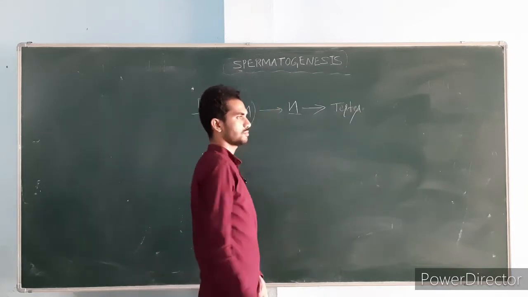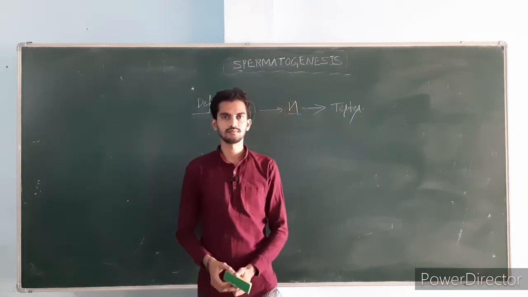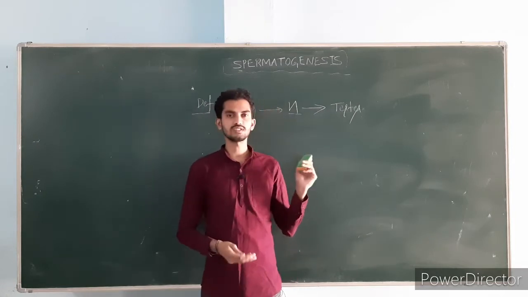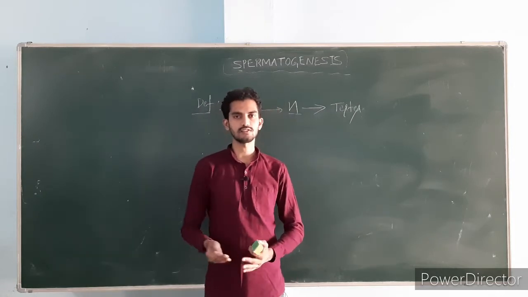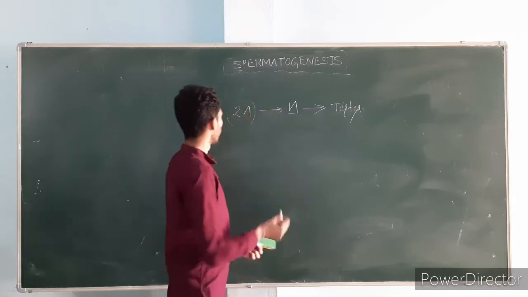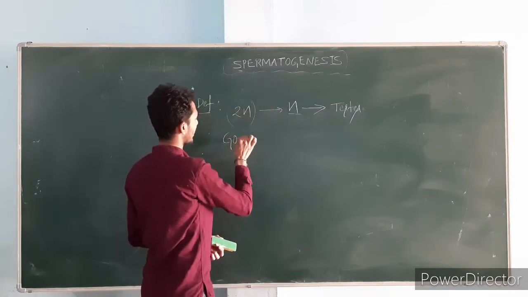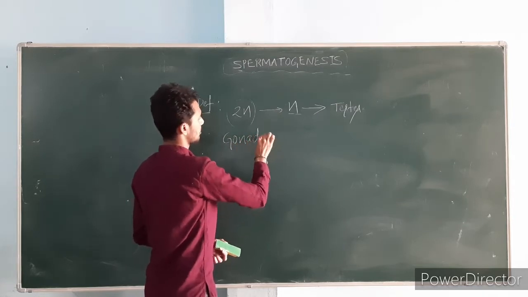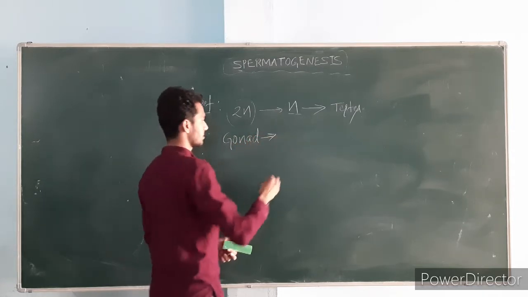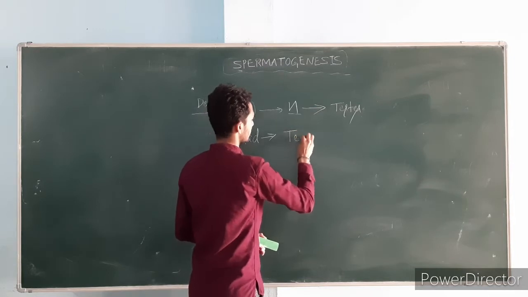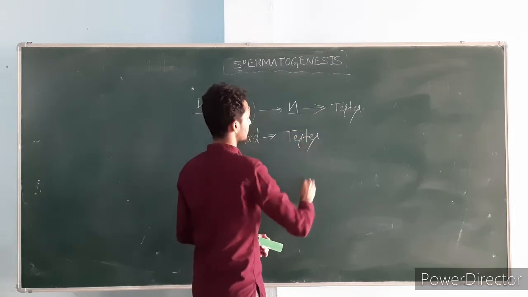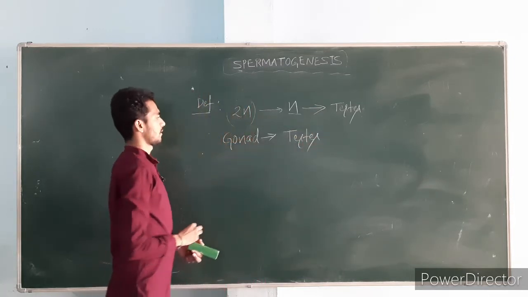This spermatogenesis process occurs in males. It starts only after males attain puberty. And where does this process occur? In the male gonads. Male gonads are the testes, and a pair of testes is present in males.